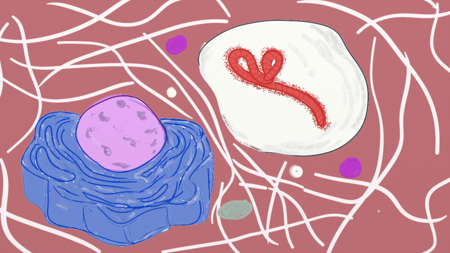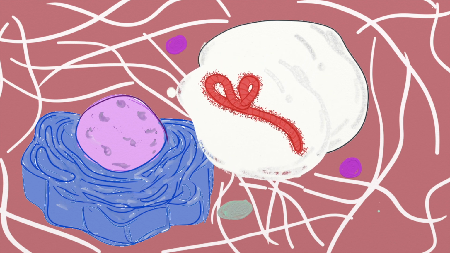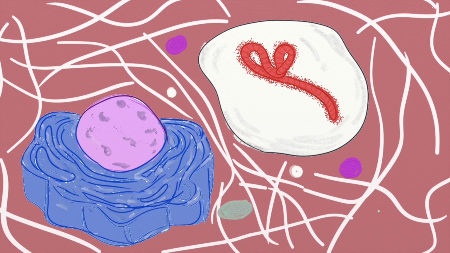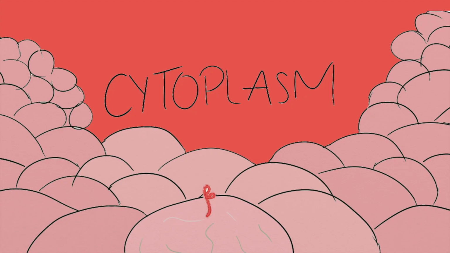The second step in the life cycle of Ebola is that the virus uses glycoproteins to help release itself from the vesicle into the cell. The next step is transcription. The Ebola virus will be transcribed from single-stranded RNA into strands of mRNA. Then it will be released into the cytoplasm and move through the cytoplasm to the nucleus of the cell.